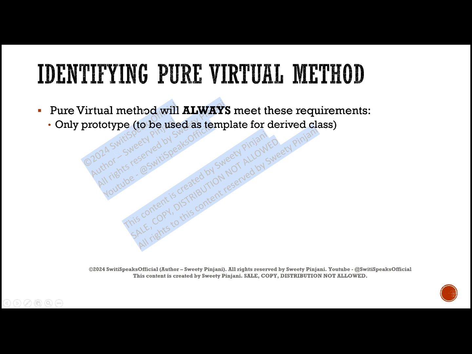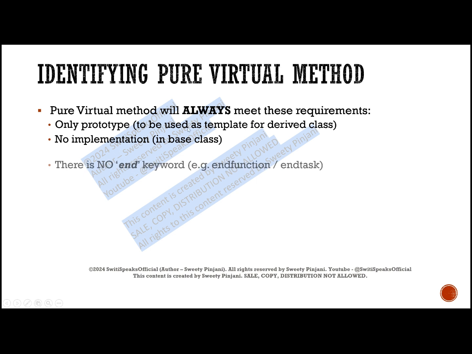That time you can use pure virtual method, because pure virtual method only has prototype, no implementation in the base class. Implementation happens only in the derived class, and whatever you have declared in your base class is used as template. So when you are not sure about the implementation, that time you can use pure virtual method, because it will not have any implementation in the base class. Later on in derived class you can have the implementation.